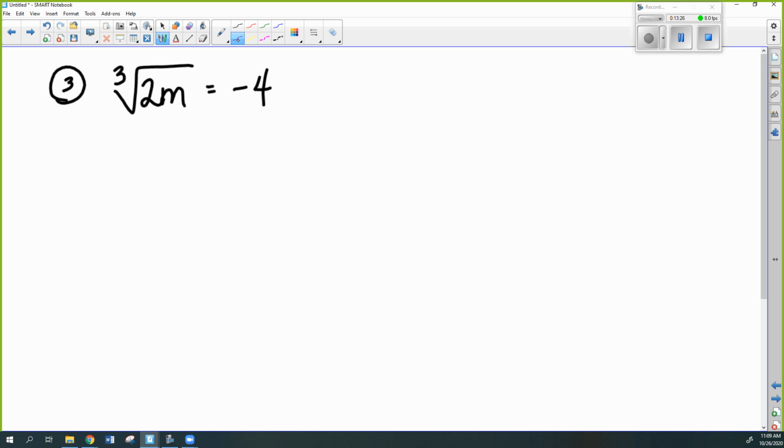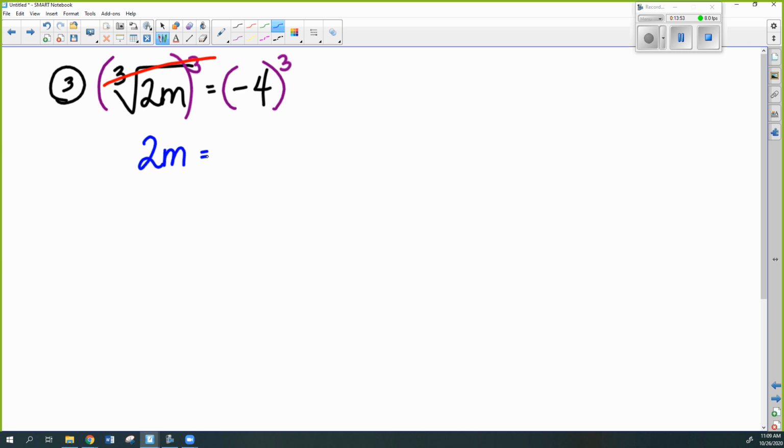Good. All right, lots of people participating. Jemiah, Elena, Mickey, Jordan, everybody. Okay, awesome. So we're going to raise it to the third, and we're going to do it on both sides. And just like a square root and a square cancel each other out, the cube root and a cube cancel each other out. Okay? So we just get the stuff underneath the radical.